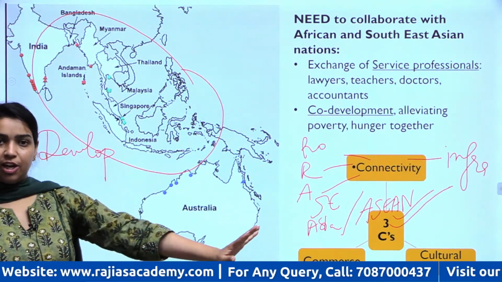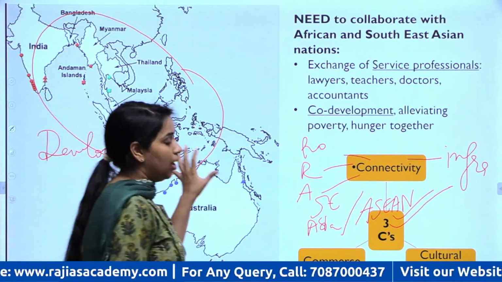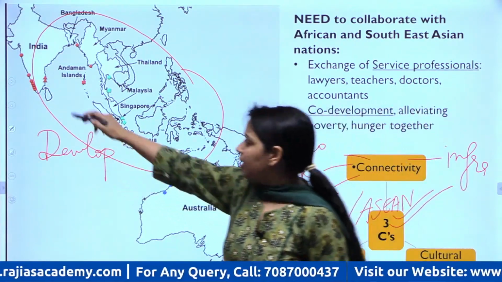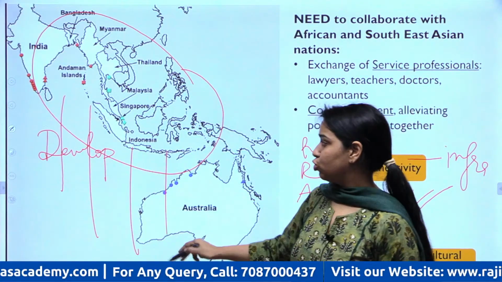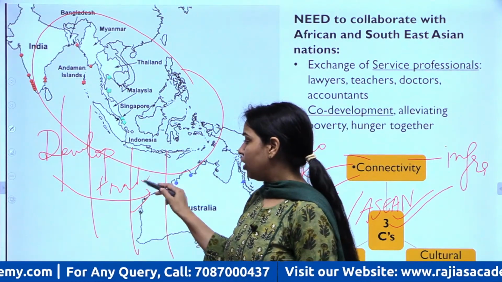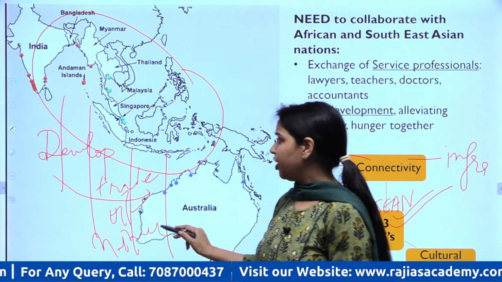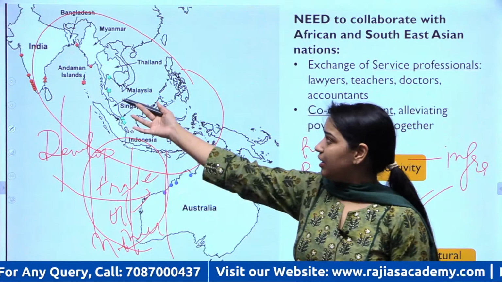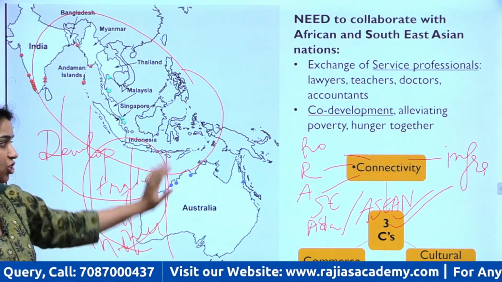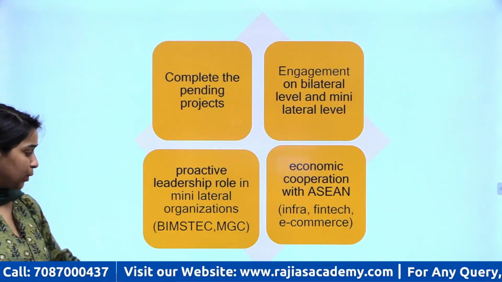regions. ठीक है, तो फिर India will be a partner nation of these smaller countries and will be leveraging the benefits of Indo-Pacific also. Indo-Pacific का benefit ही ये है कि यहाँ से trade pass हो, यहाँ से oil pass हो, यहाँ से minerals आप extract करें. All that is possible when India has good infrastructure and good connectivity with the nations of this region, right? That is what it is.